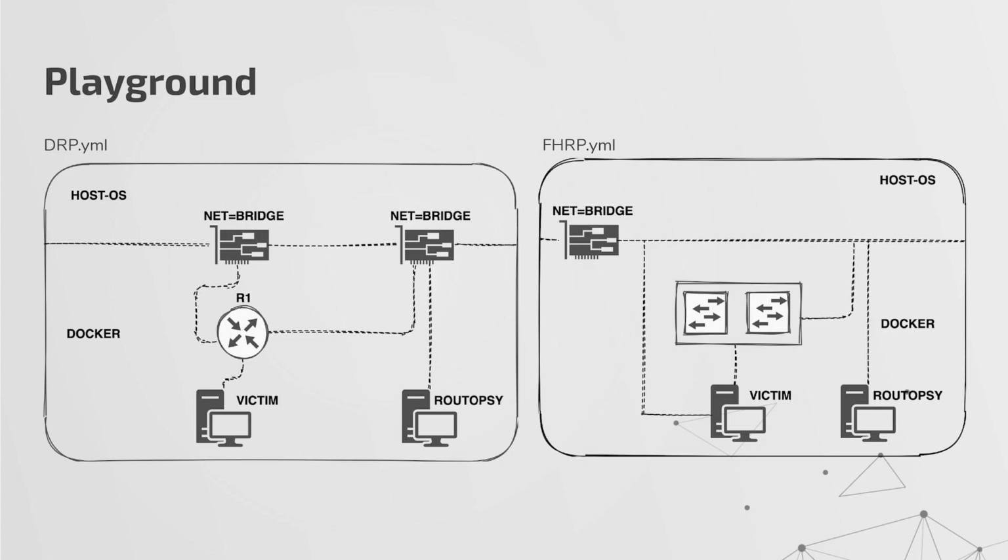Sure thing. So we realized that not everybody has networking kit lying around, or maybe they don't have the know-how to configure a network emulator to build a vulnerable network to test these attacks and play with these vulnerabilities. So what we've done is we've built two YAML files which you can run with Docker Compose. In the DRP file, it spins up a router, a victim and our Routopsy machine, and there are two networks. If you perform the attacks, you'll see the traffic traversing from the one network to the other network, which is observable by Routopsy. And in the FHRP lab, or mini lab, there's a victim and a high availability default gateway configured with VRRP.